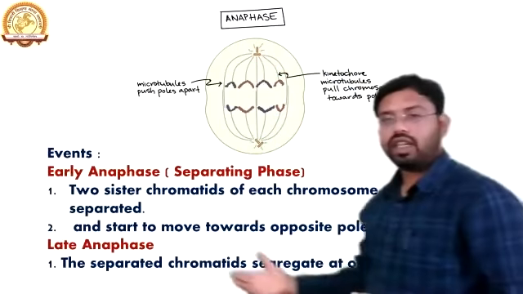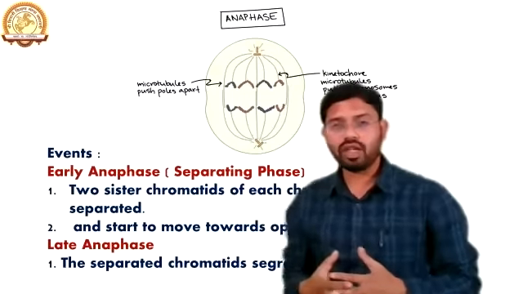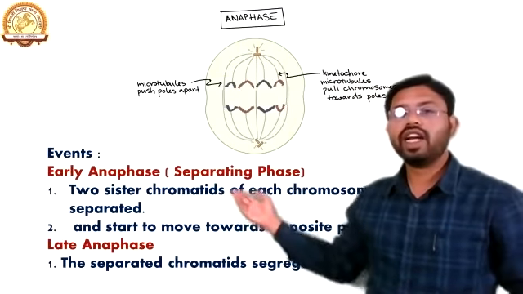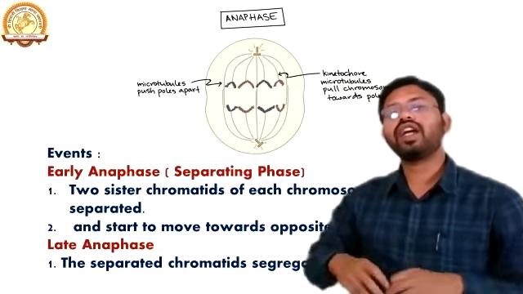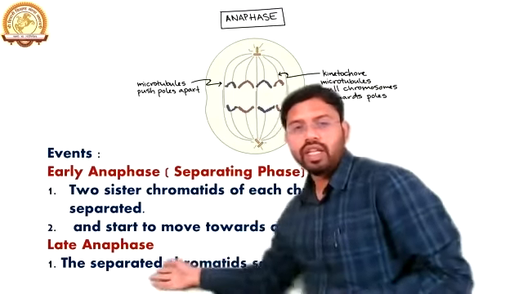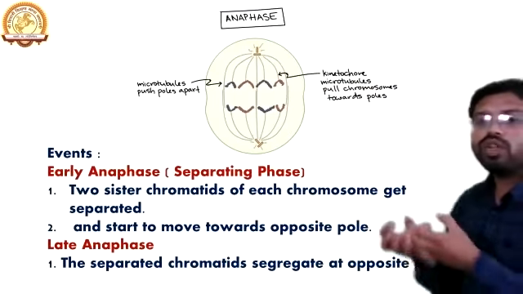The next thing is the late anaphase. It means the completion of the anaphase. The things that had been started in early anaphase will get completed in the late anaphase. So in late anaphase, what happens? These separated chromatids get segregated to the opposite poles.